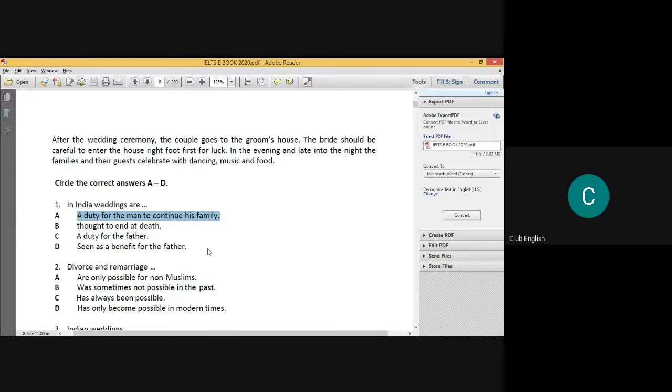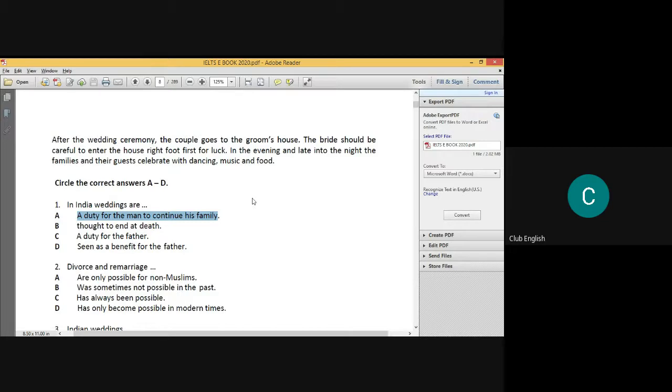Yes. So a duty for man to continue his family. This is the answer. In India, weddings are a duty for man to continue his family, not a duty for the father. A father gives a sacrifice, he doesn't conduct a duty. A duty for a man to continue his family. And there is one more thing.